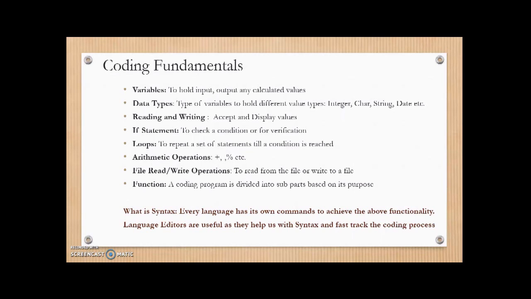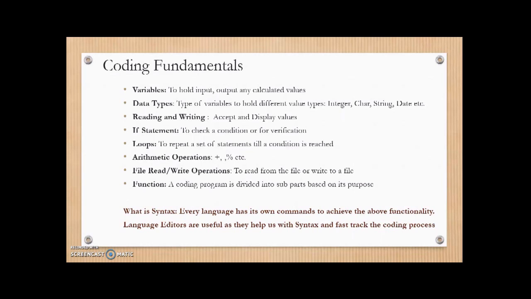The other type of functions that you have in coding is reading and writing. These are used to accept values from the user or to display a value to the user. So these are called reading and writing functions. Then there are statements called if statements. Typically in a program, we are required to make some comparisons, check if a value matches, check if this is greater than this, check if this is less than this, right?